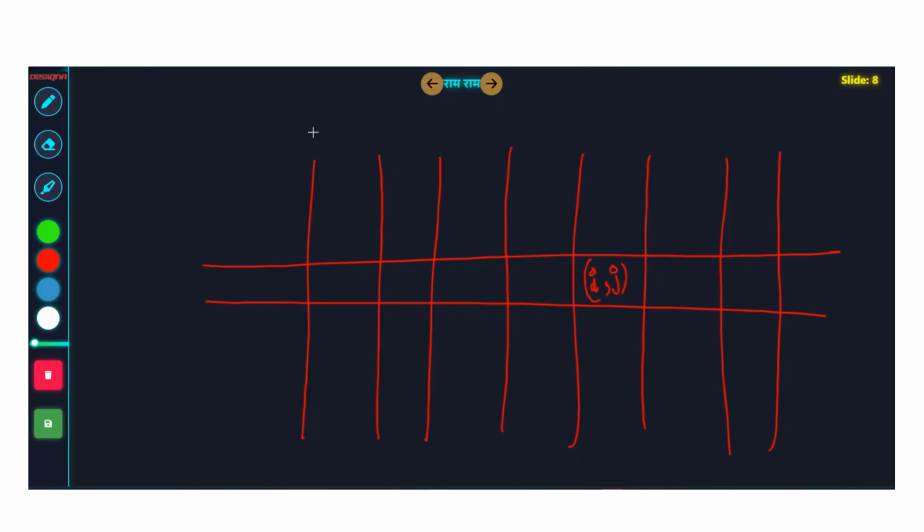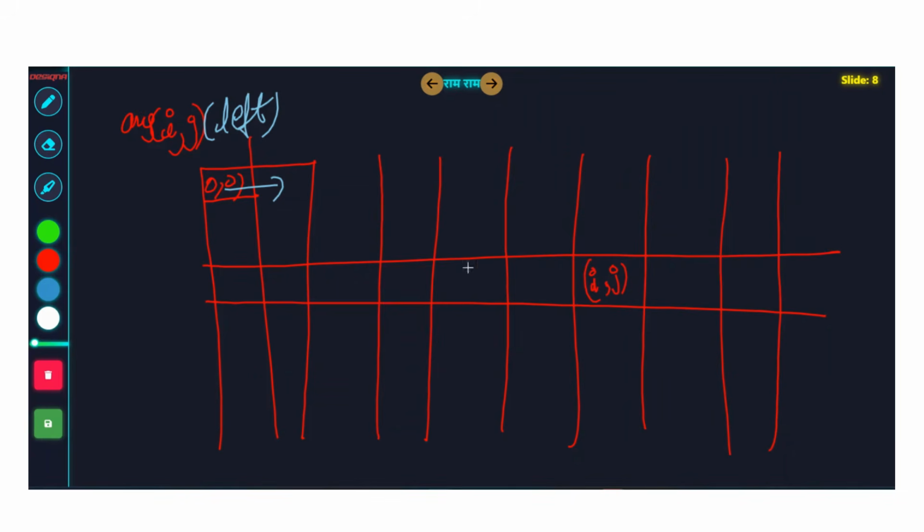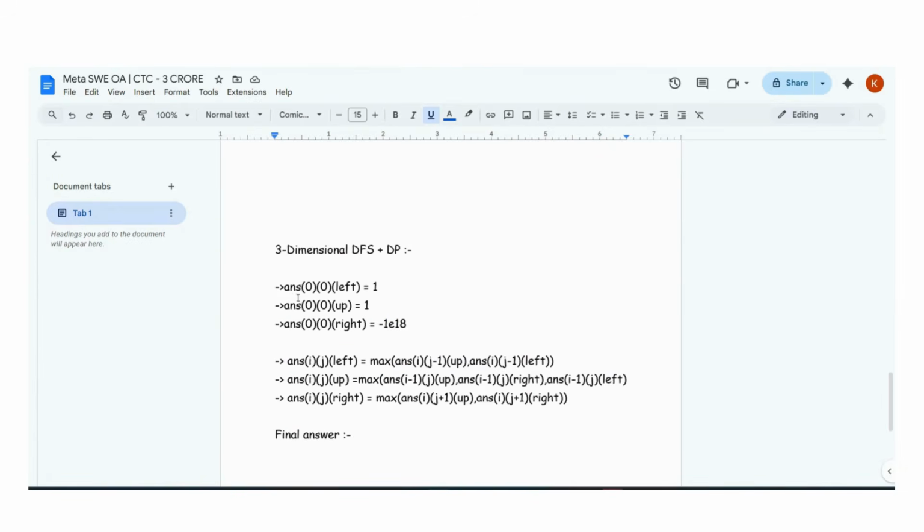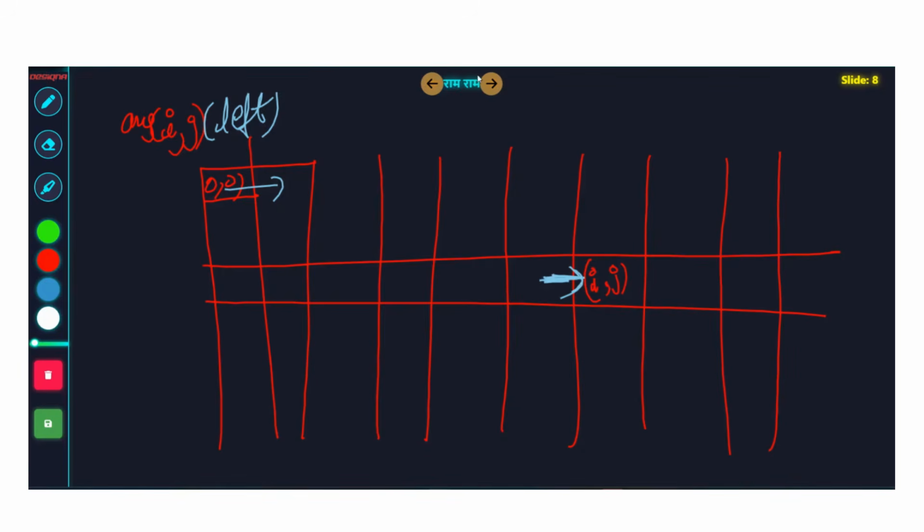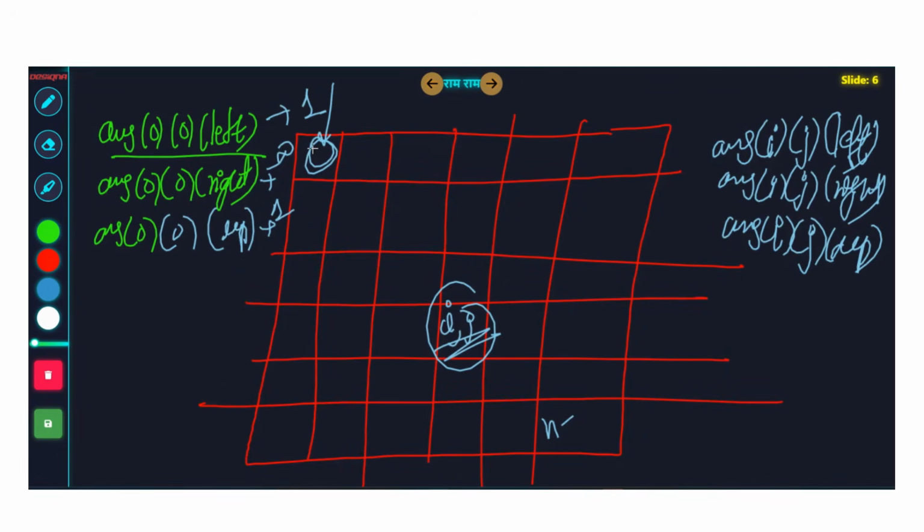Okay, so I have to calculate answer i comma j. Let's say this was the first cell, 0 comma 0. You started from here, like this. Answer i comma j comma left: you have to calculate the best way to start from 0 comma 0 and reach i comma j such that you are reaching it from the left-hand side. So what is the answer for i comma j comma left? See, answer 0 comma 0 left, you know, is 1. Answer 0 comma 0 up is 1. Answer 0 comma 0 right is minus 1. You know that, I taught you in the previous slide, right?